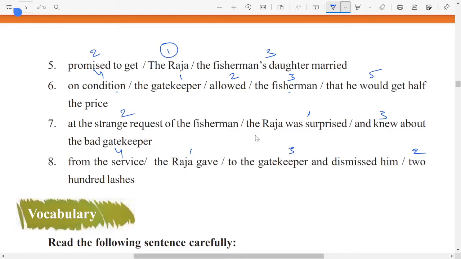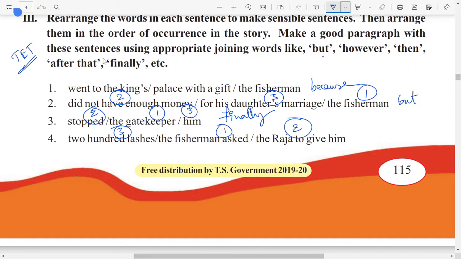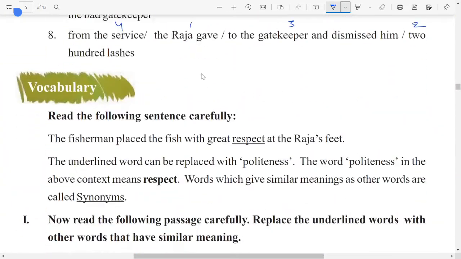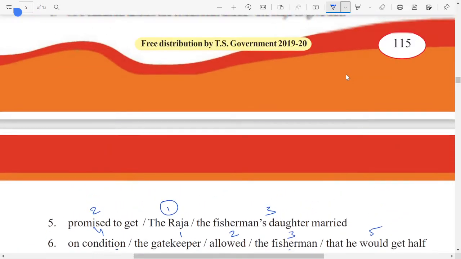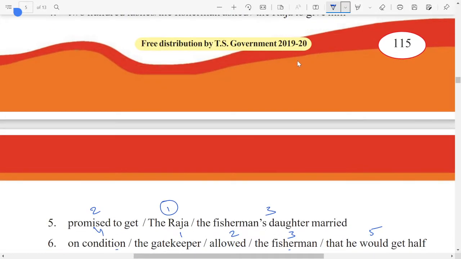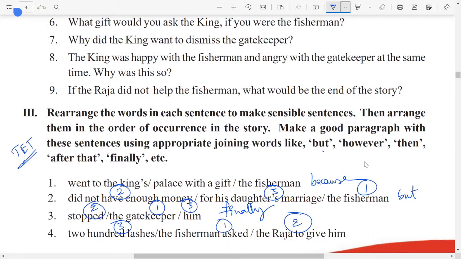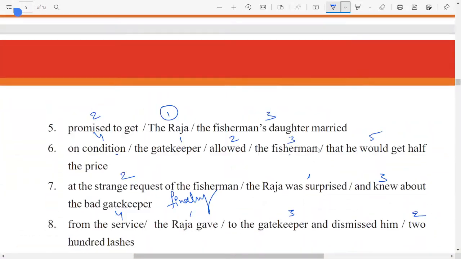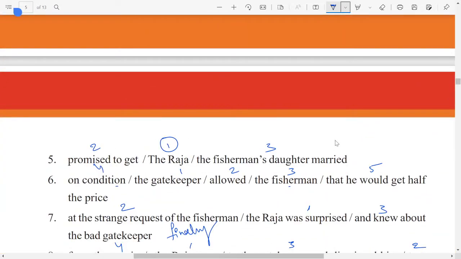Now, let us go back once and we have some connectors here. See, but, however, then, after that, finally. So what we can use here? Finally, again, we can use finally here. Promise to get the Raja fisherman's daughter. What we can use to connect these two statements? 200 lashes. The fisherman asked Raja to give him. That is over. Okay. After that, can we use after that here beginning? After that is fine.